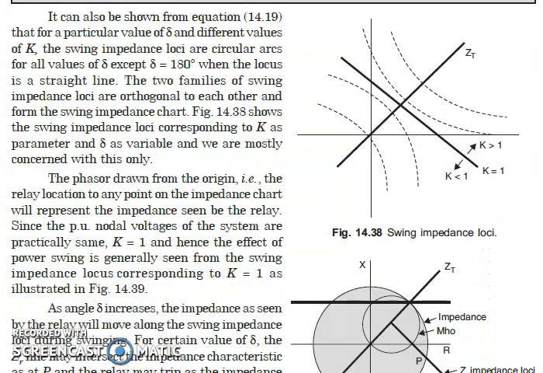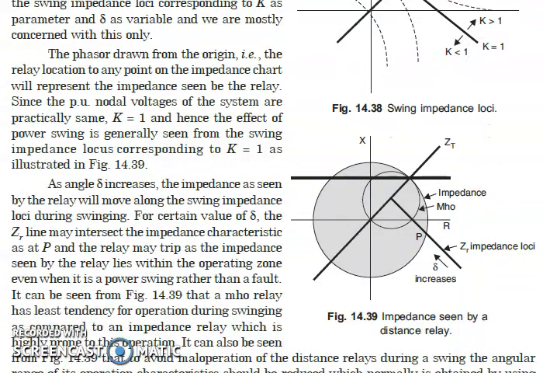Now we will see what happened next. In the phasor diagram, from the origin, that is the relay location, to any point on the impedance locus gives us the impedance seen by the relay. Now since the nodal voltages of the system are practically constant, we will get K equal to 1. So if K equal to 1, the entire thing lies on this straight line, and hence the effect of power swing is generally seen from the swing impedance locus for K equal to 1, that is on this straight line. We will see the effect of change in impedance on this line only.